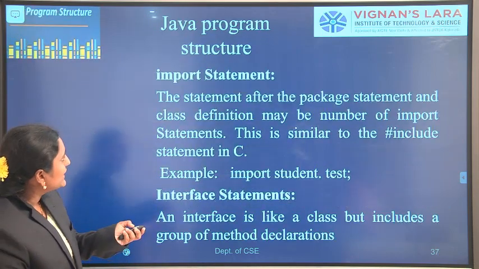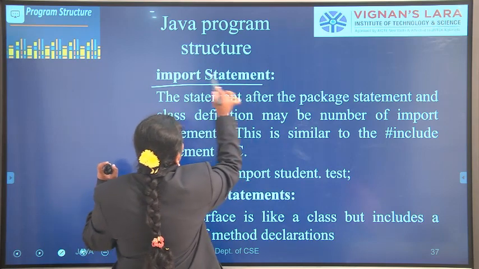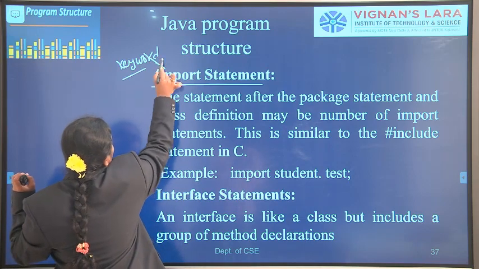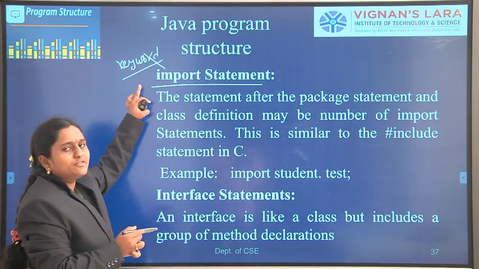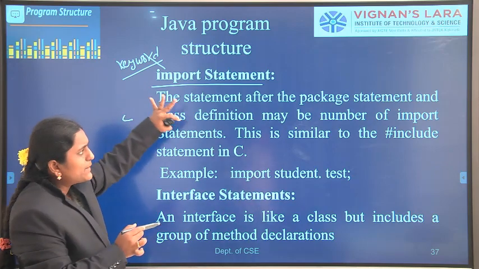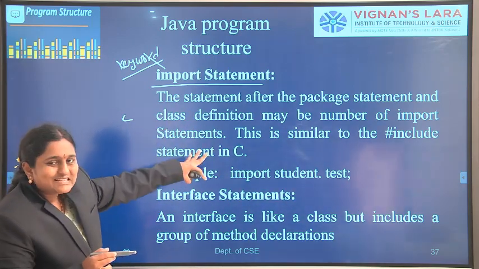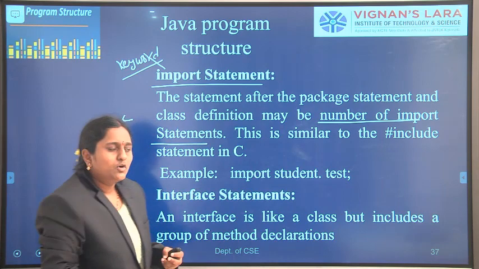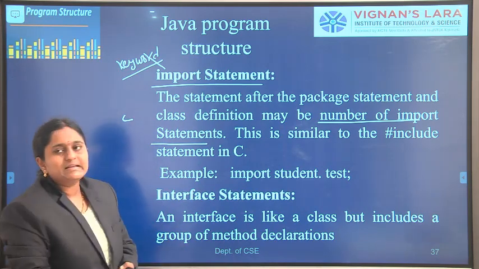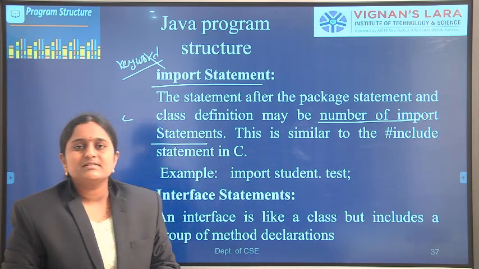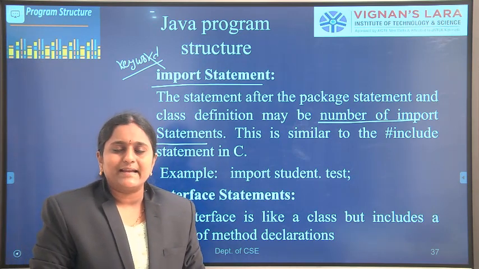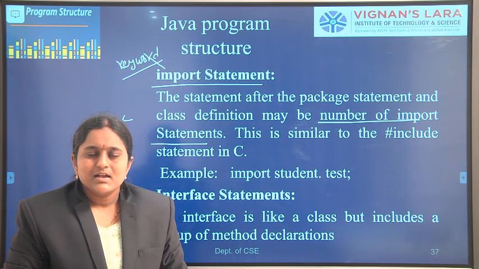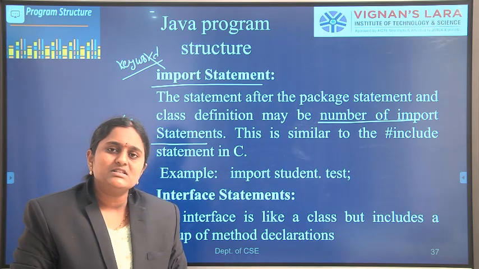Next, coming to the import statement. Here import is a keyword. Every programming language has some keywords, and import is one of the keywords of Java. After the package statement and before the class definitions, there may be any number of import statements. That is similar to the include statement in the C programming language. In C, we include header files such as include stdio.h and include conio.h. These are all header files. So why are we including header files in C?